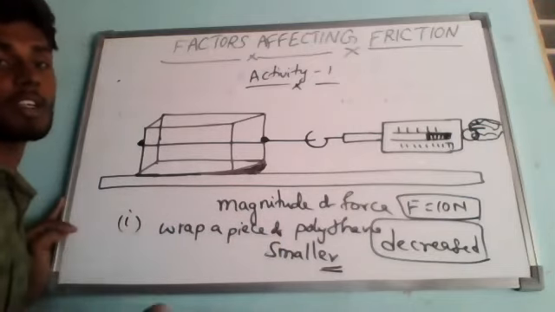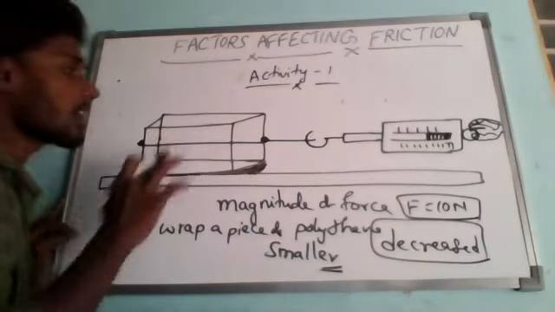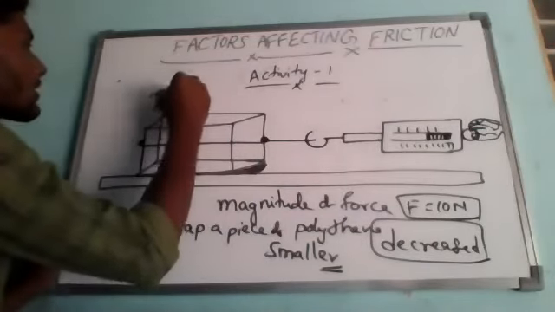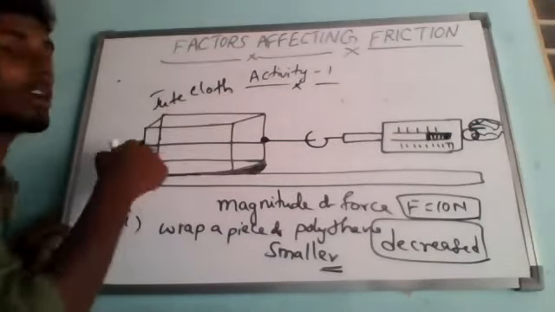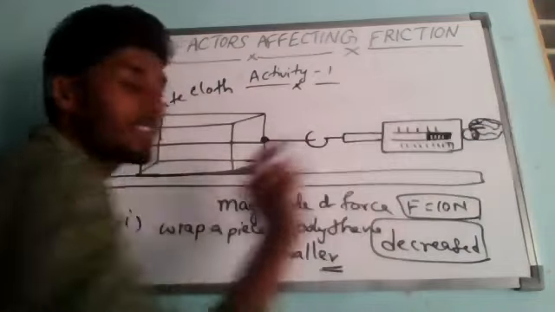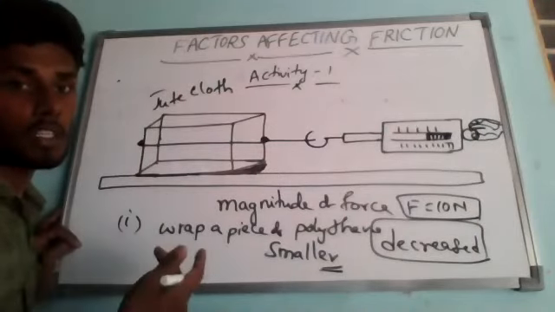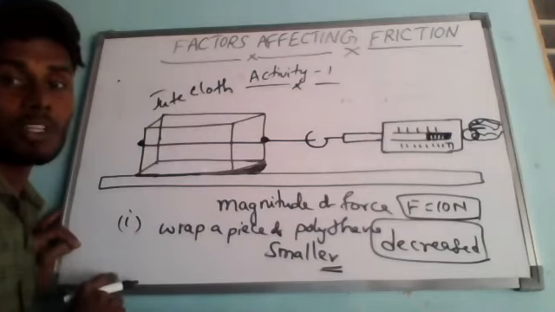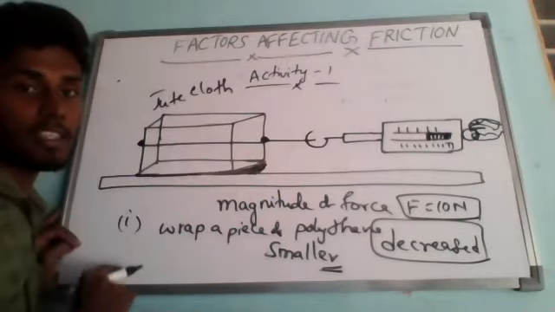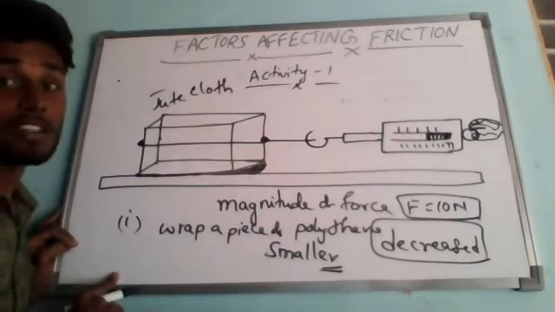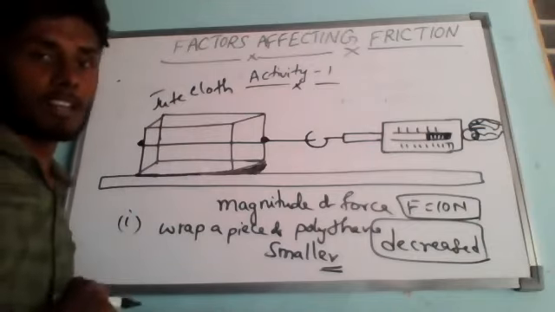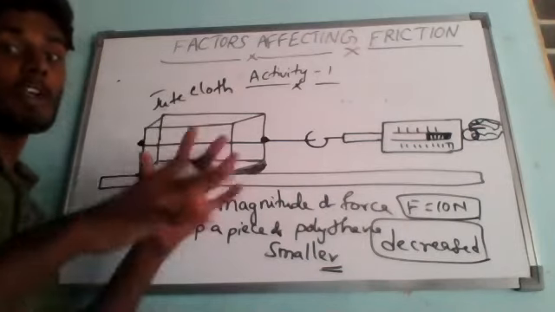Like that, you go for another case. Remove the polythene sheet from the brick again. Now wrap it with jute cloth or jute bags. Instead of the polythene bag, you wrap a jute cloth around the brick and repeat the same activity as usual. We note the spring balance reading when the jute-wrapped brick just begins to slide on the floor. In this case, we find that the reading of the spring balance is greater than the first reading.